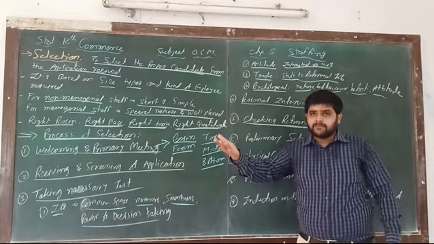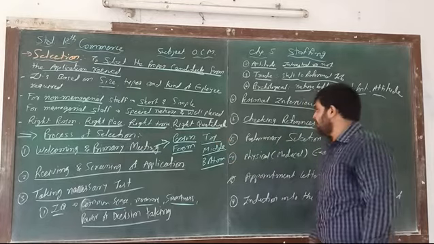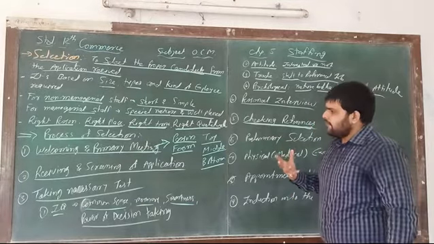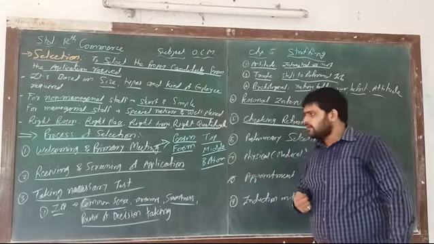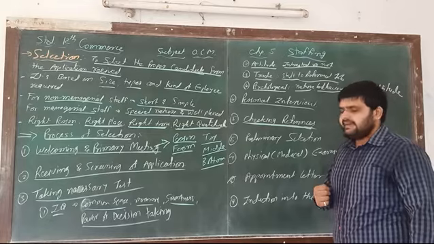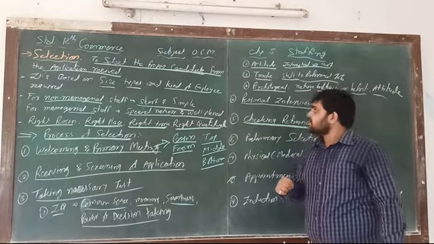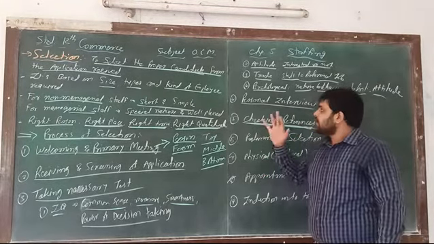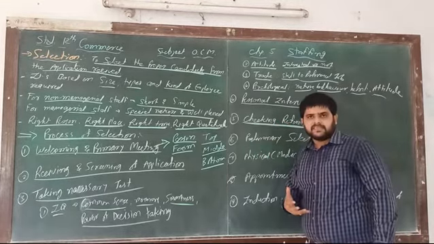Why did they leave the job? What are the reasons? This kind of information is taken by checking the references. So, the 5 points that we are discussing: Number 1, welcoming and primary meeting. Number 2, receiving and screening of applications. Number 3, taking the necessary tests, of which there are 4: IQ test, aptitude test, trade test, and psychological test. Number 4, personal interview. And number 5, checking references.